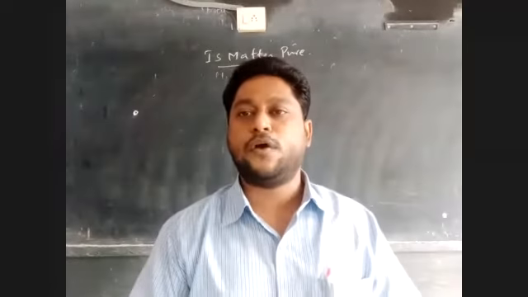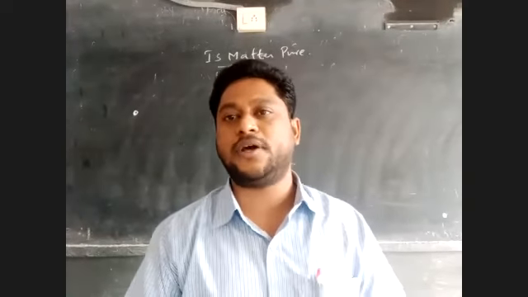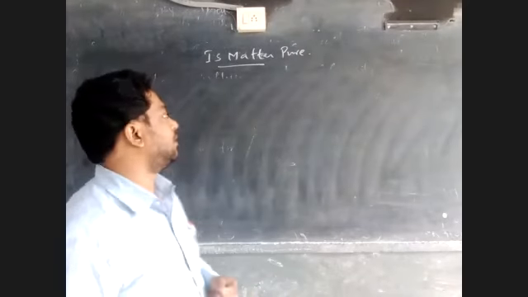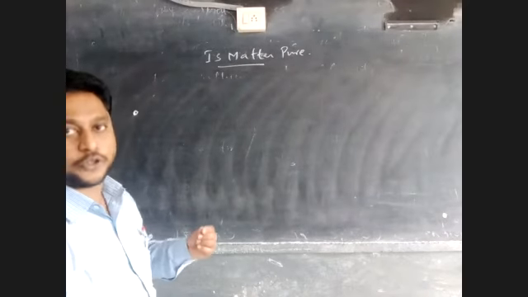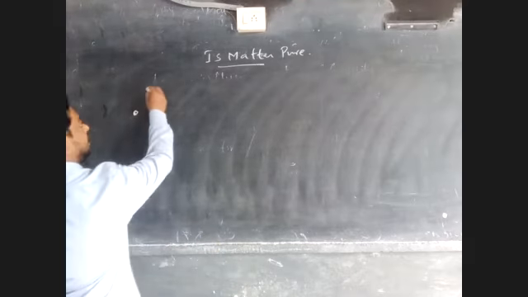And we have a few formulas which will help us to express the concentration of the solutions. The first one is mass percentage of solute. Let us write down the formula.